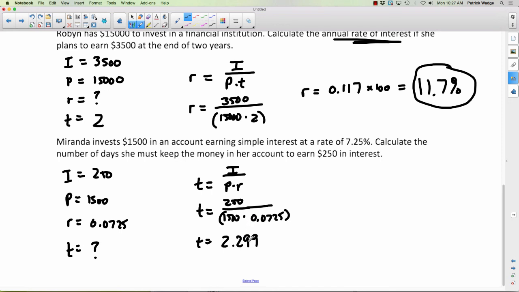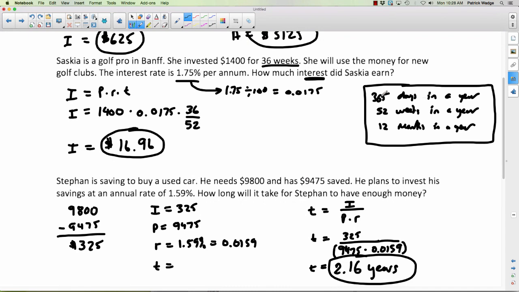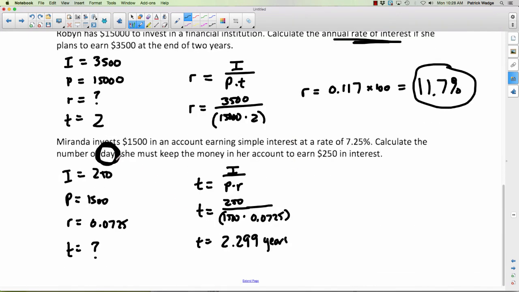Okay, so 2.299 what? Years. Remember in this formula it's always years. But wait a minute. Look back up here. It says how many days the money was invested. So we've got to switch from years to days. Okay, good thing we already wrote this down. How many days in a year? 365. So if there's 365 days in 1 year, then how many days are there in 2.299 years? What are you going to do with that number? You've got to multiply it by 365. And once you do that, you'll get your final answer, which rounds to 839 days. That's the answer we're looking for in this question.